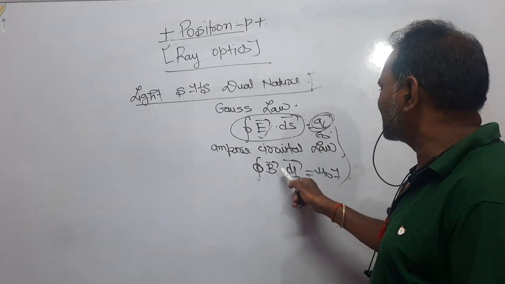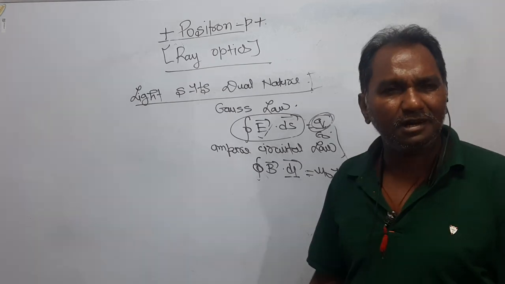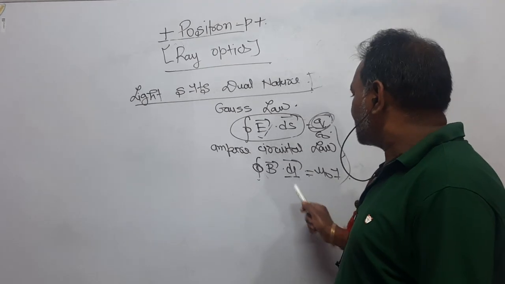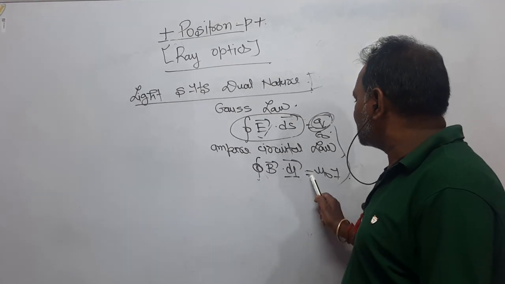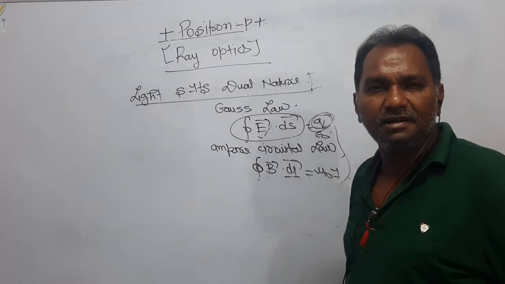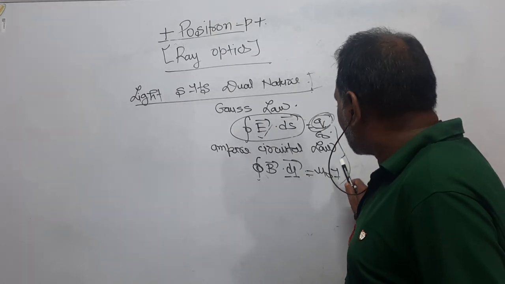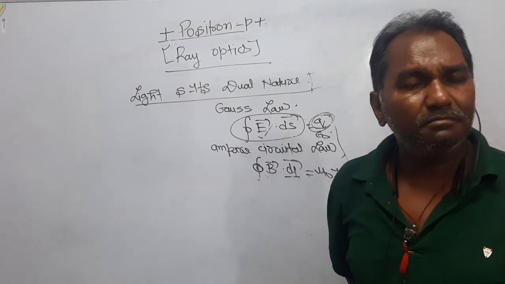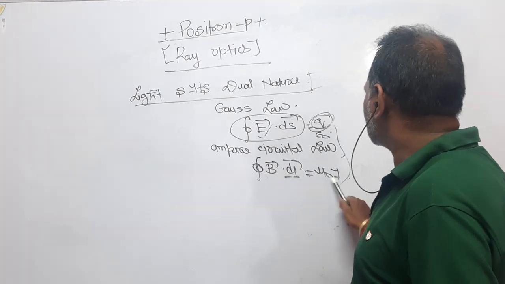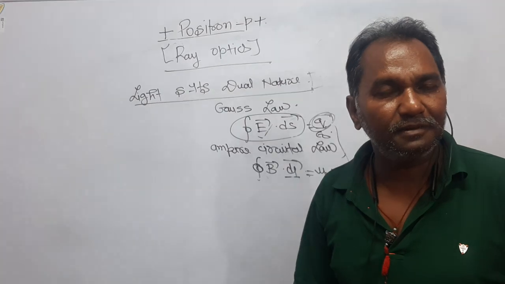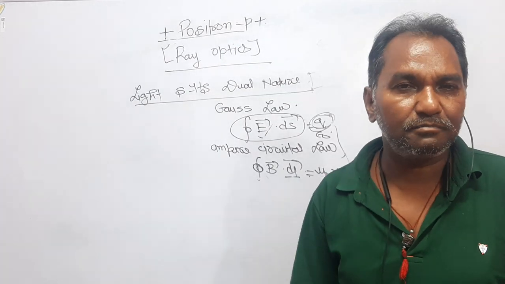And in integral B dot dl is equal to mu naught I, the line integral of magnetic field is equal to mu naught times the current enclosed in that loop, meaning current is the only source of magnetic field. Wherever there is a current, there is a magnetic field.